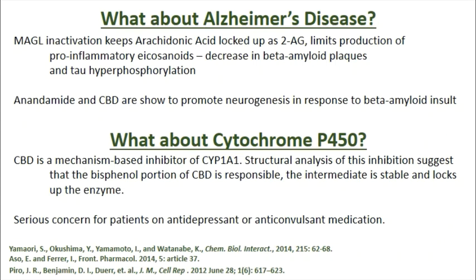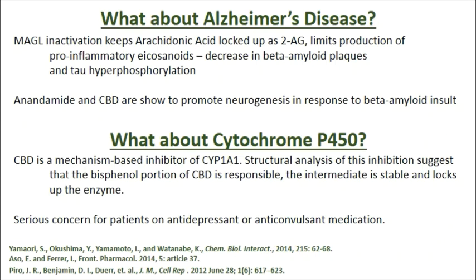Additionally, anandamide and CBD are shown to promote neurogenesis in response to beta amyloid insult, which suggests that these mechanisms might promote neurogenesis in a patient and help with underlying issues in Alzheimer's disease. It's also worth noting that CBD inhibits cytochrome P450. There's an interesting paper here that shows it's a mechanism-based inhibitor of CYP1A1.